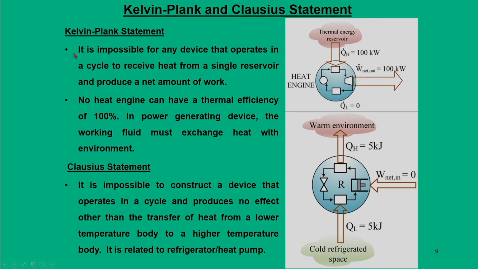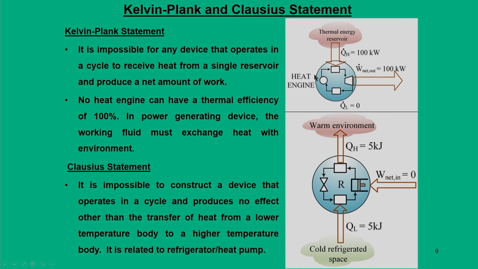So, what does it mean? It is impossible for any device that operates in a cycle to receive heat from a single reservoir and produce a net amount of work. That means we cannot construct a device which operates in a cyclic manner but keeps on producing work by interacting with a single reservoir.